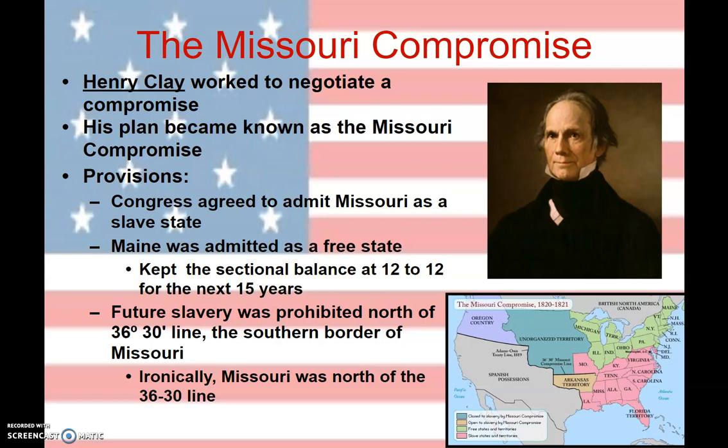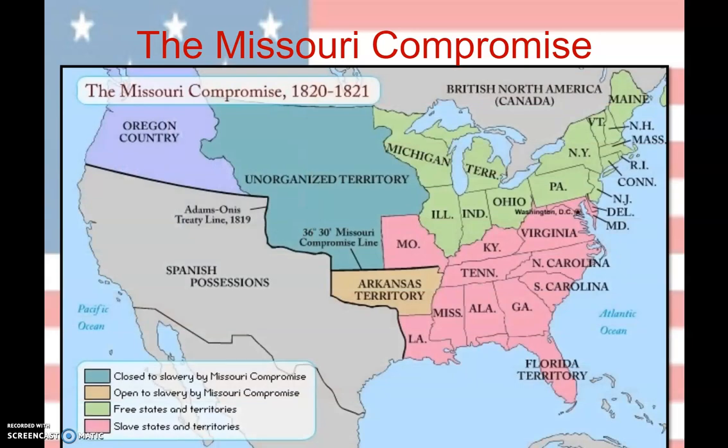All right, so three aspects of the Missouri Compromise. Missouri is a slave state, Maine is a free state, and we're also going to draw this line that will decide above if it's free and below if it's slave. If we look at this map in a little bit more detail, Missouri, of course, is going to become a slave state. That's why it's pink. Maine is going to become a northern free state. That's why it's green. And this is that line we're going to draw. And everything above it, all of this land is going to be free. And this land down here has the potential to be a slave state when it applies for statehood.